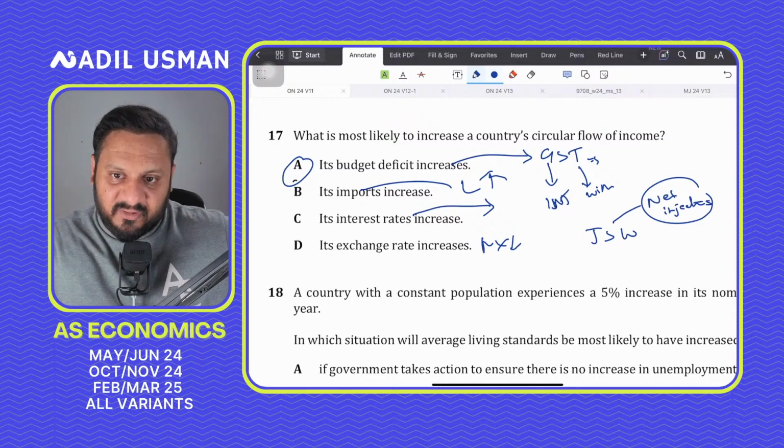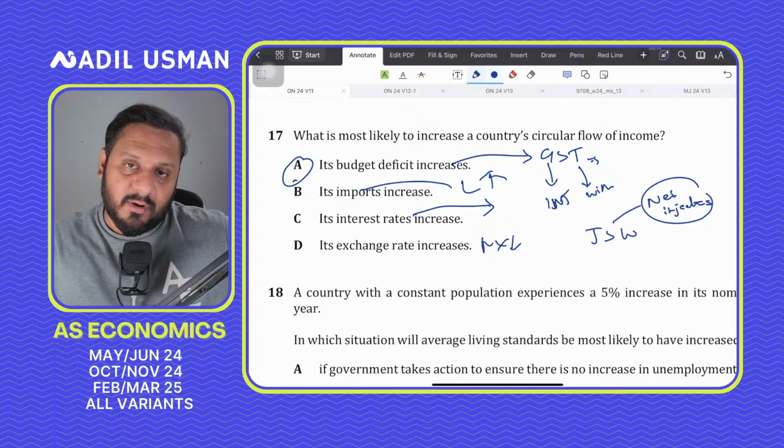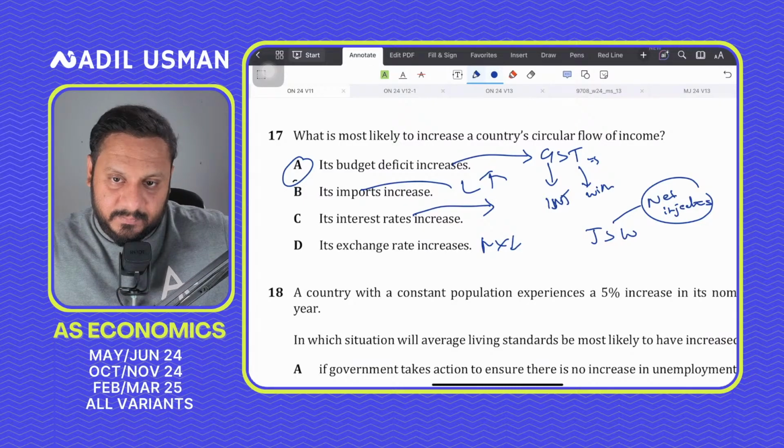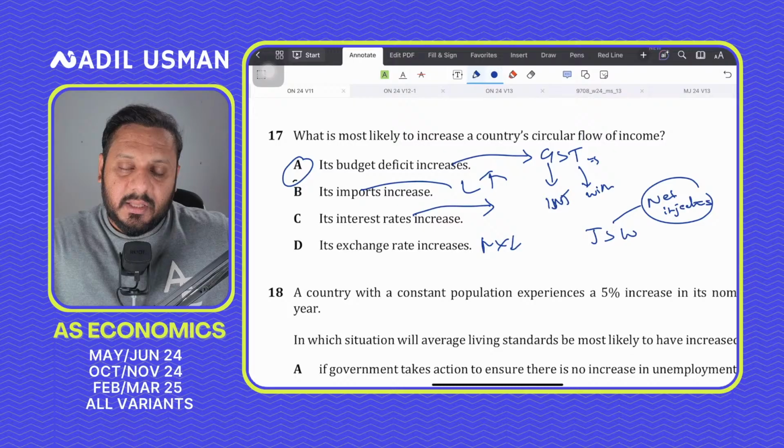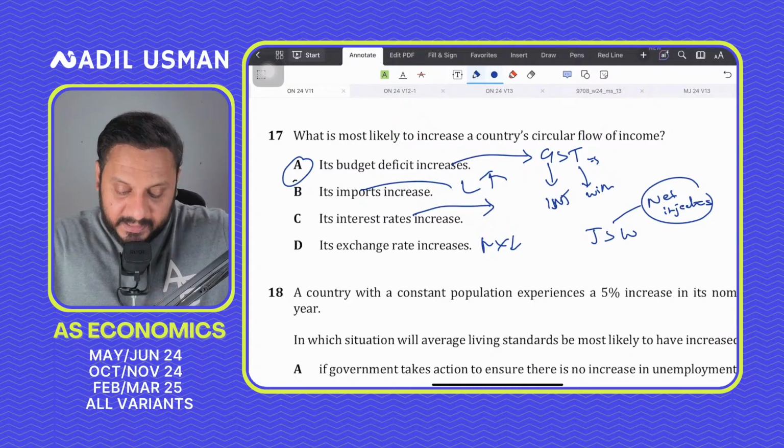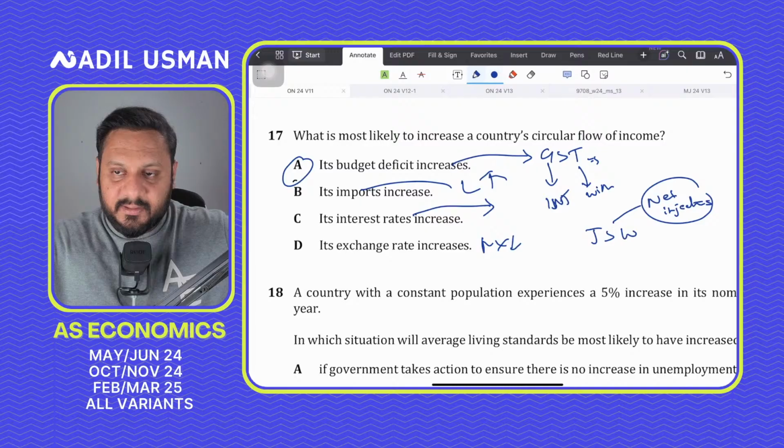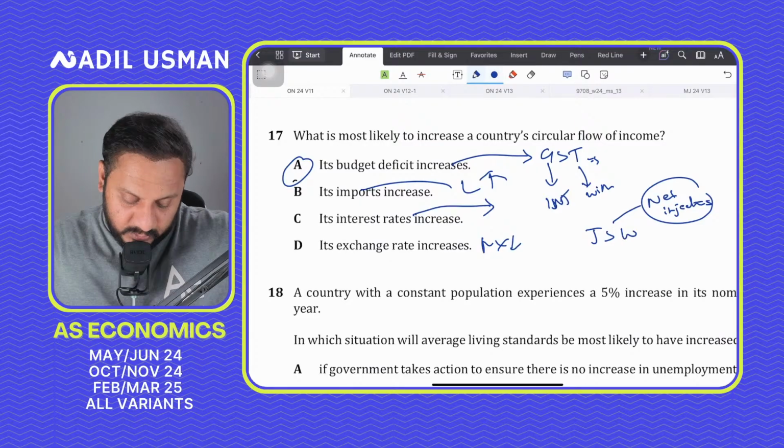It is an injection into the circular flow. Option number A would increase the flow of income. It will increase the circular flow of income because it is a net injection. It injects spending into the economy. There's net injection of spending into the economy.